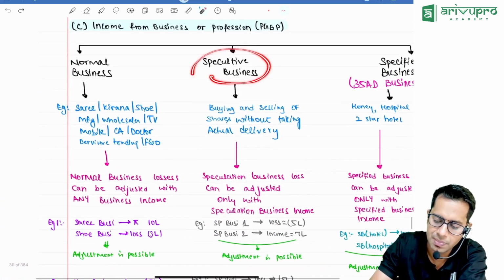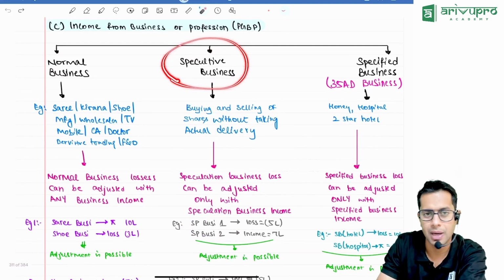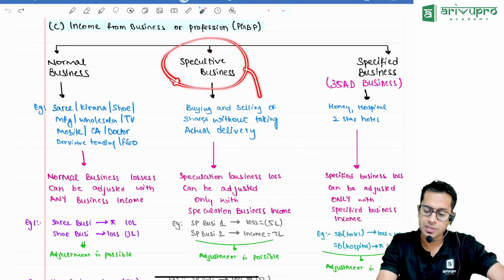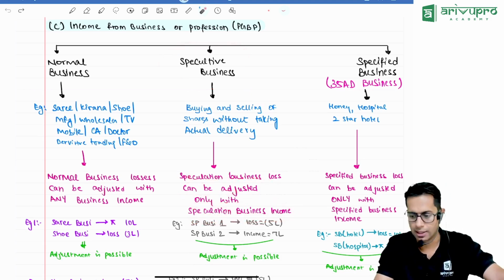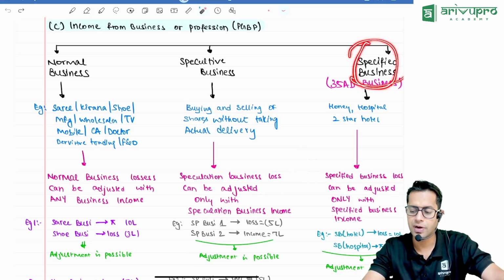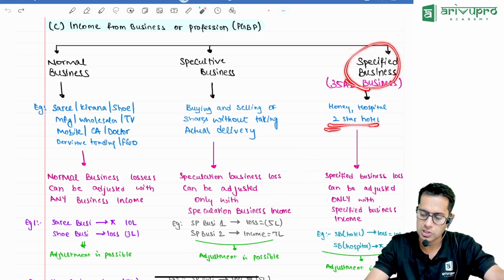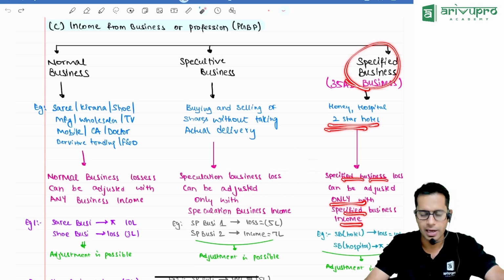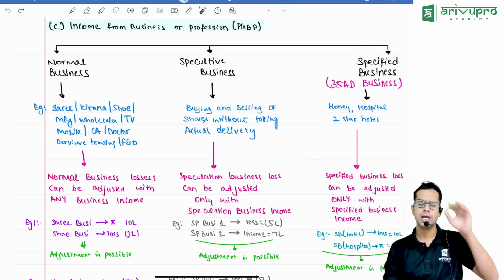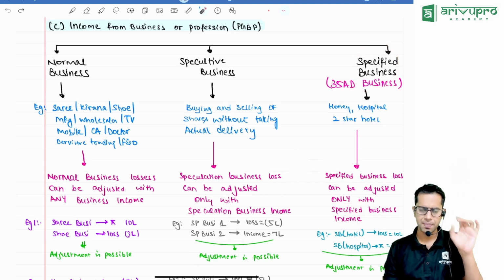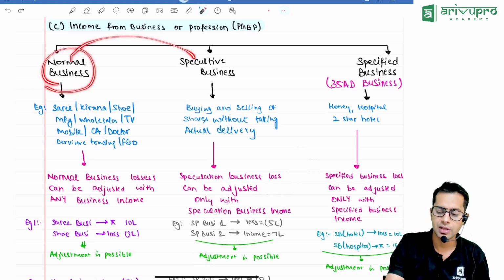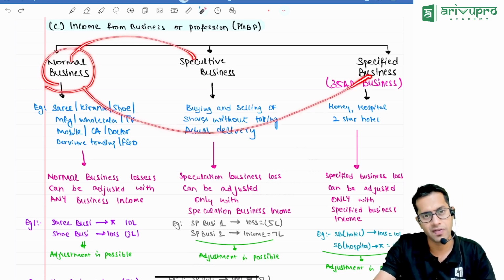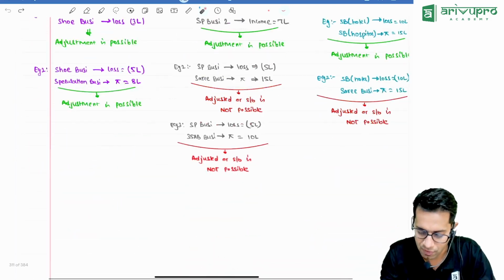Sir, what about speculation business loss? If you make any loss in speculation business, that loss can be adjusted only with speculation business income. Sir, what about 35AD or specified business loss? Your 35AD or specified business loss can be adjusted only with 35AD business income. So, repeat sir: normal business loss can be adjusted with any business income, speculation only with speculation, specified only with specified. Sir, can I adjust normal with speculation? Yes. Can I adjust normal with specified? Yes. Normal can be adjusted with any type of business income.